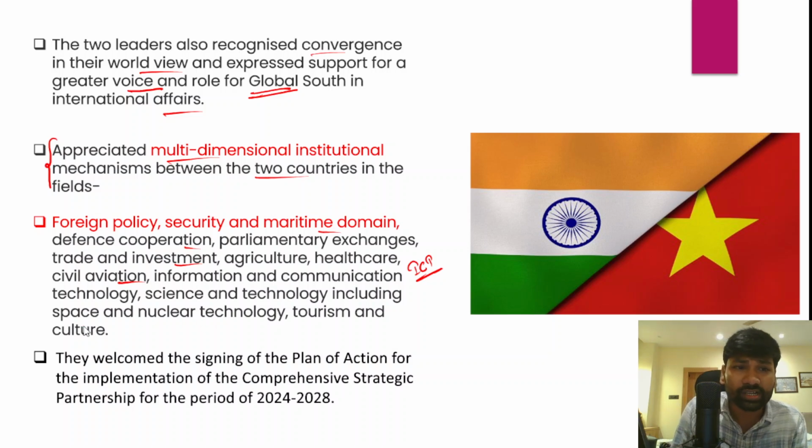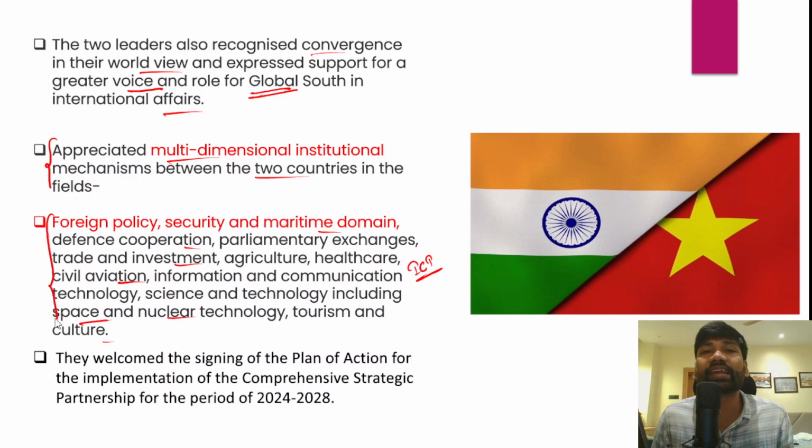That includes space, nuclear technology, tourism and culture, right? These are the different areas where both India and Vietnam have been engaging regularly.